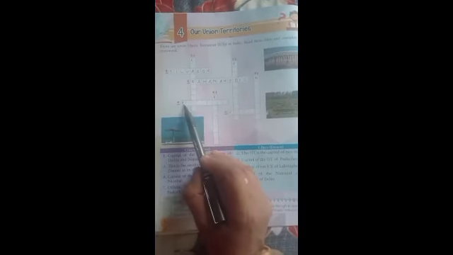DAMAN and DIU. What is the answer? Daman and Diu. And the next one, the fourth one, capital of the Union Territory of Andaman and Nicobar. Okay, that is here. Which is the capital of the Union Territory of Andaman and Nicobar? Fourth one, Port Blair. P is mentioned here and the answer is Port Blair.